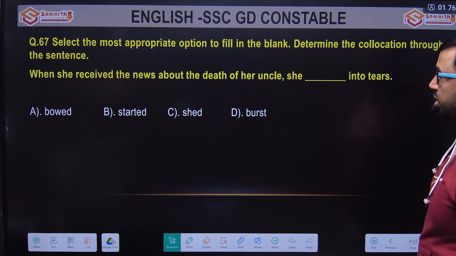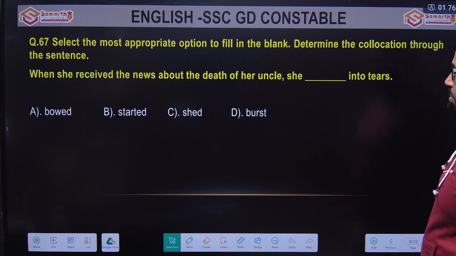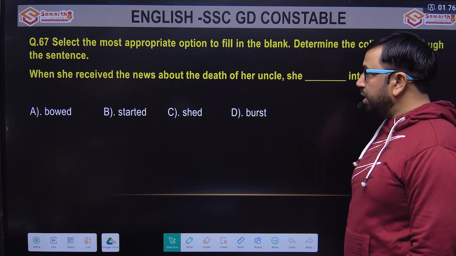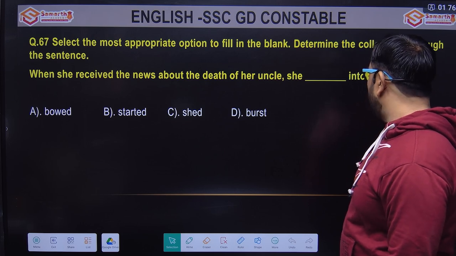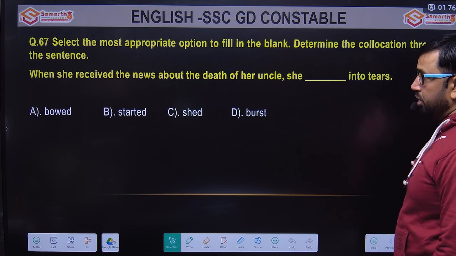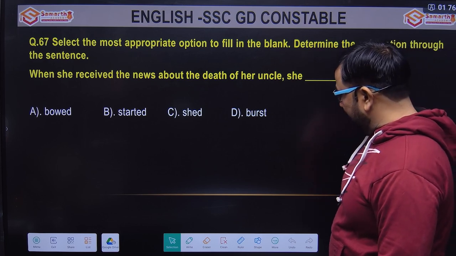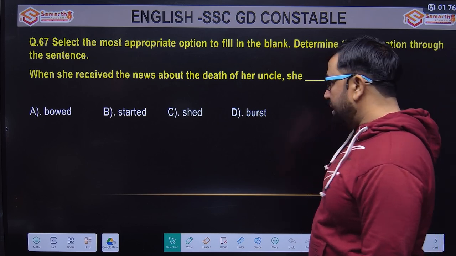Moving on to the next question. Choose the most appropriate option to fill in the blank. Determine the collocation through the sentence. Let's see the sentence first. When she received the news about the death of her uncle, she dashed into tears. Okay. Options are bowed, started, shed, burst.